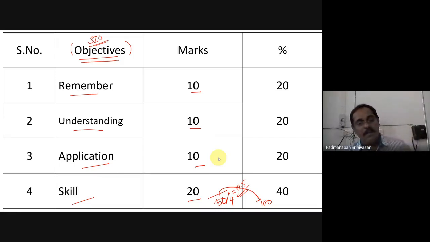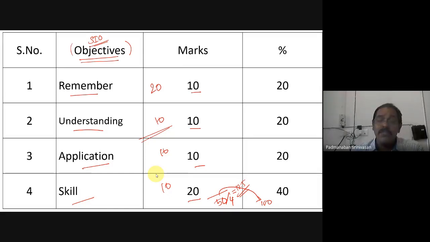Because if we think in reverse, let us think like this: 20 marks to remembering and 10 marks like this. So I have put it upside down, which means that I have given more importance to LOTS. 30 marks go for LOTS, and only 20 go for HOTS, which means that we are testing only the remembrance level of the ability, where students will not come up.